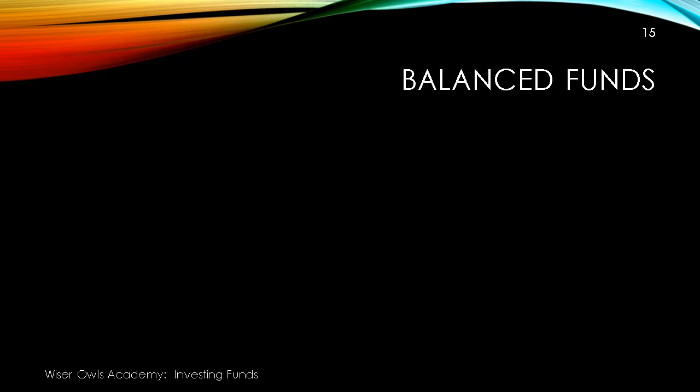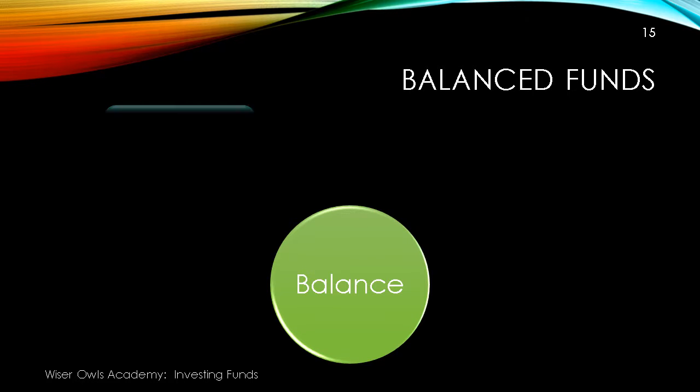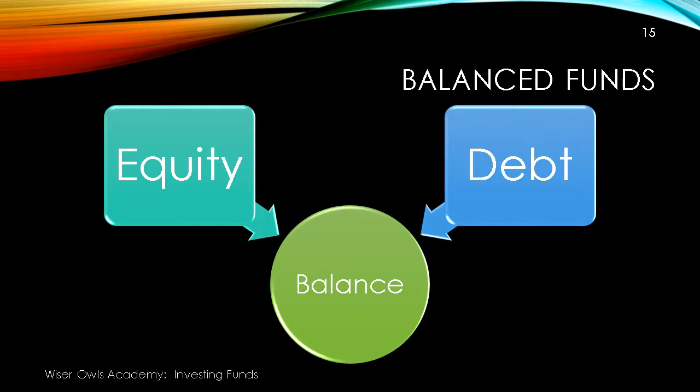Another instrument of investment is a balanced fund. What it means is that you have a component of 65% exposure to equity, and the remaining 35% is in bonds, or the debt market as they call it. The balance is struck between equity and debt. As you know, equity markets can fluctuate, but over the course of many years, the returns on equity are much better than fixed deposits or bonds. So it's a combination of two good instruments, equity and debt.